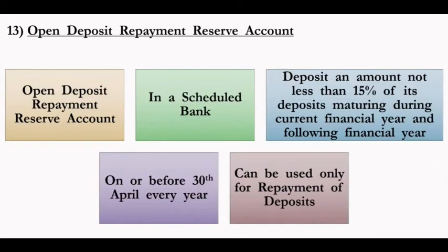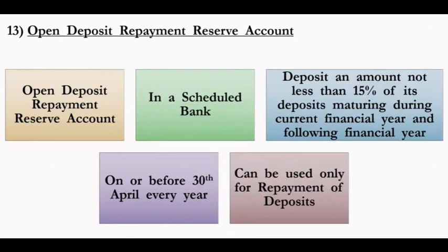Suppose in this current year the company has to pay 1 lakh rupees to depositors. The repayment amount is 1 lakh. So on this 1 lakh, the company has to pay 15% of this amount into the deposit repayment reserve account. That means on 1 lakh, 15% will be 15,000. So the company has to deposit 15,000 before 30 April in this account. This account can be used only for repaying deposits. What is this account for? Repaying of deposits. Okay? Clear everyone?